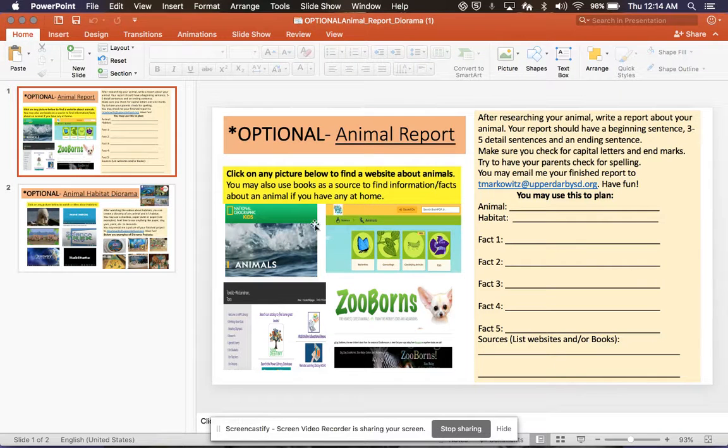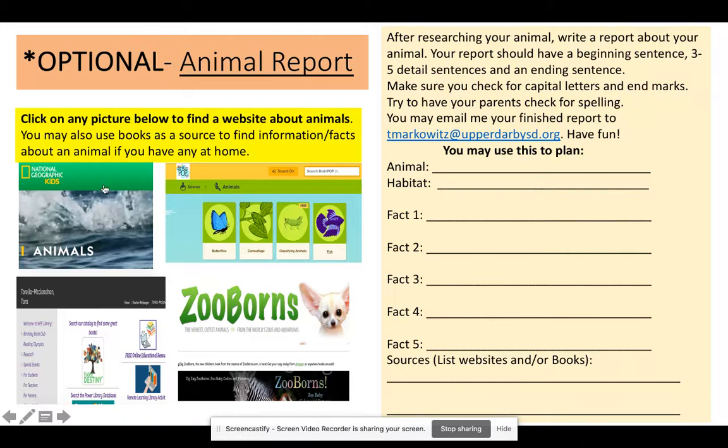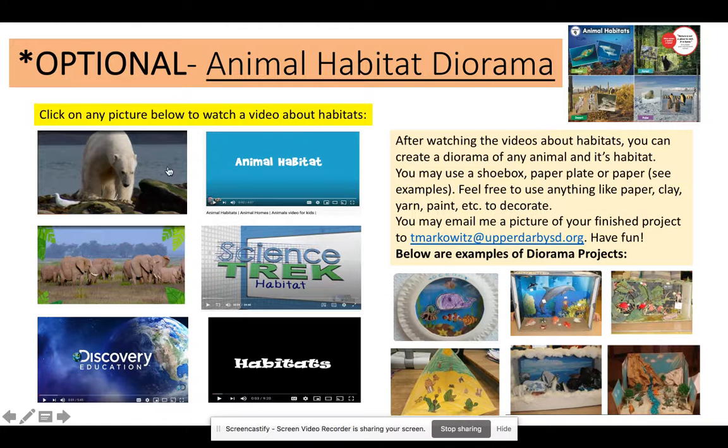All right. This has some websites here. These are all websites you can use. This is the information you can use to write down your facts. Any picture, watching a video about habitats. These are some examples here of what kids have done. Not anyone in our classes, but just examples that we have found.